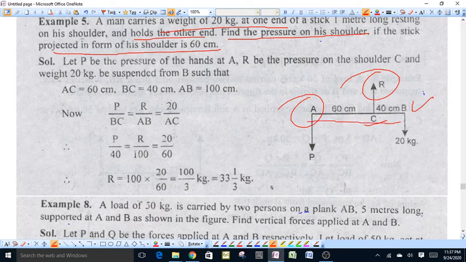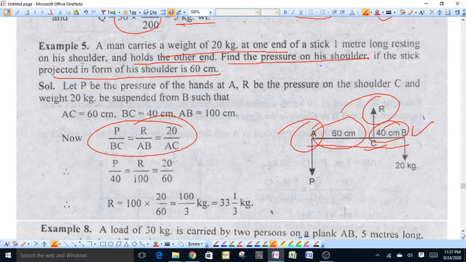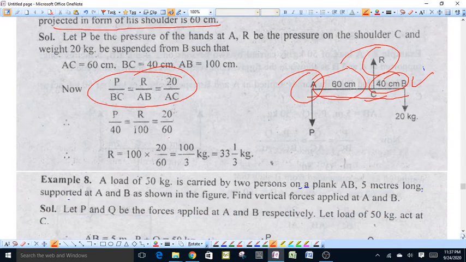Now, total length of stick is 1 meter, means 100 centimeter, and given that AC, that is projected portion, is equal to 60 centimeter and the rest portion BC will be equal to 40 centimeter, because total length of stick is equal to 100 centimeter. Now, P upon BC will be equal to R upon AB is equal to 20 upon AC. By putting the value of BC, AB and AC, we get P upon 40, R upon 100 and 20 upon 60. From first and last,